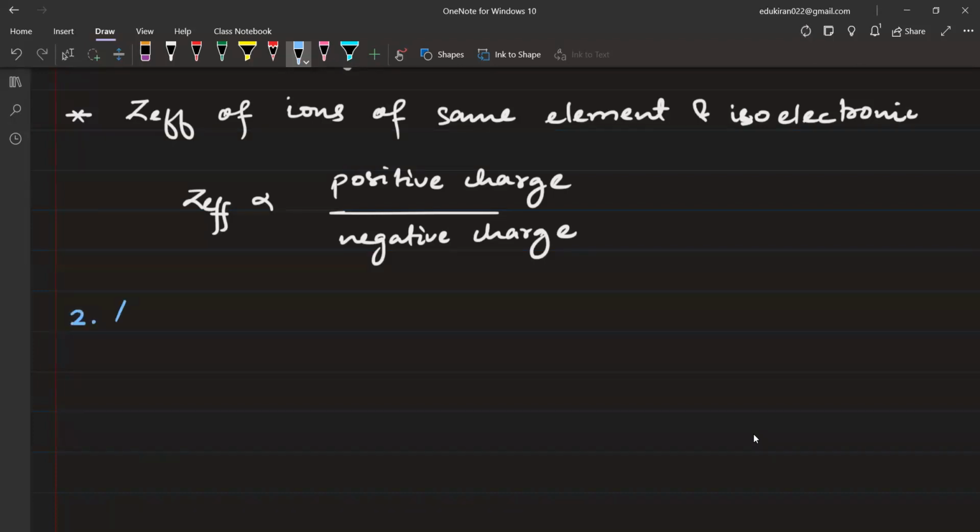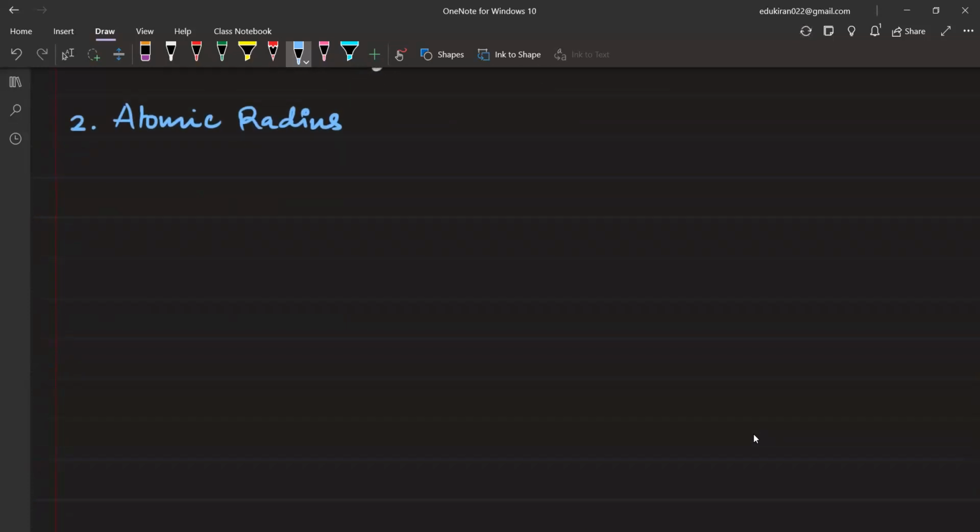The second part is atomic radius. Please, what is atomic radius?